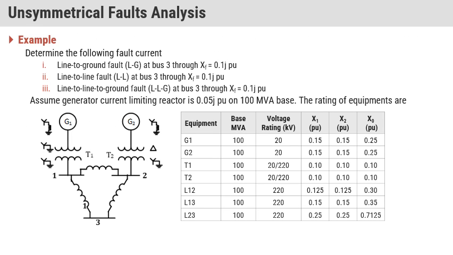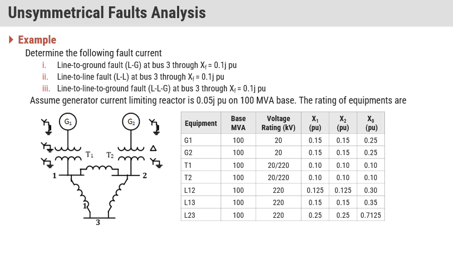Okay, so this is one example. Determine the following fault currents: first, a line to ground fault at bus 3 through XF of 0.1 j per unit. Then a line to line fault at bus 3 through XF of 0.1 j per unit. Then a line to line to ground fault at bus 3 through XF. Assume the generator current limiting reactors